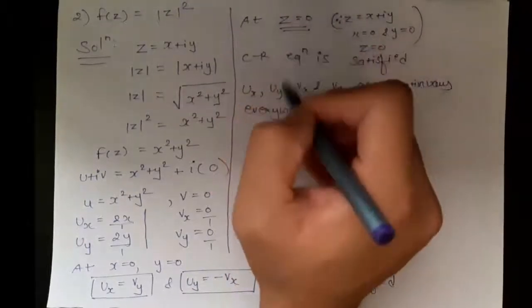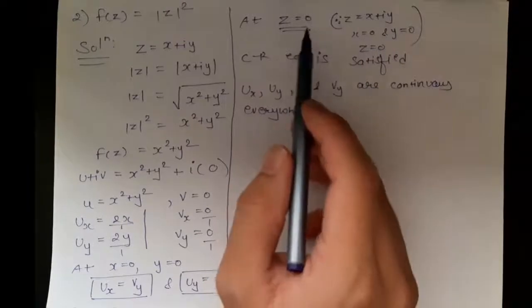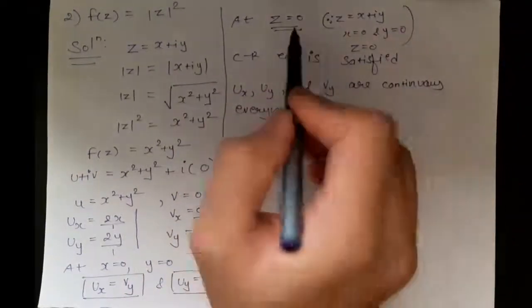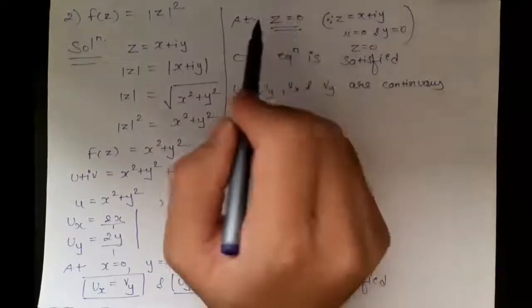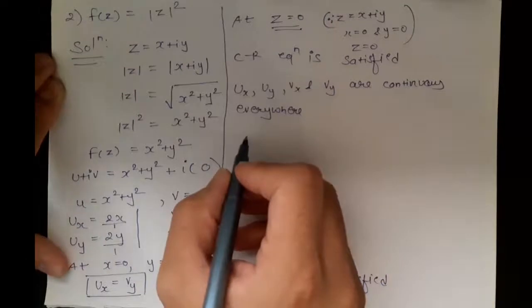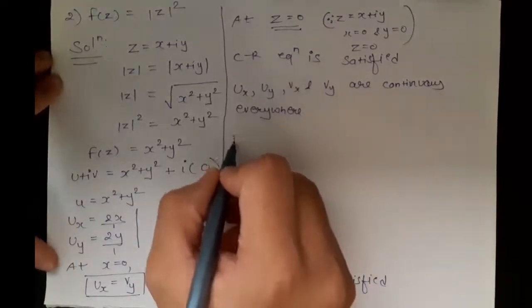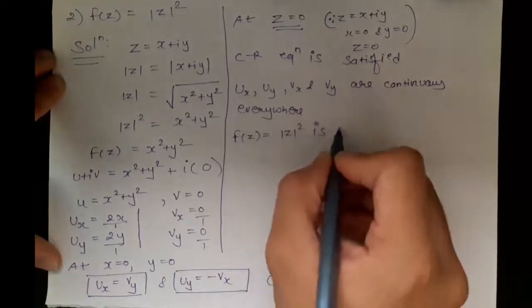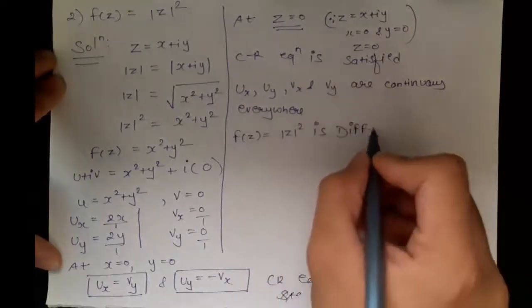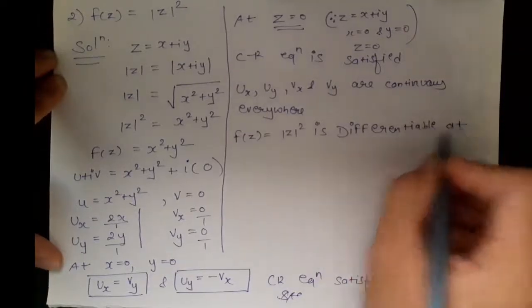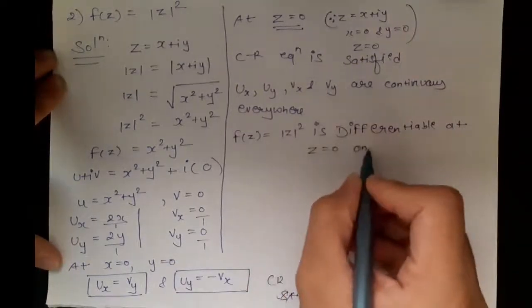So the intersection of these two conditions gives that the function is differentiable at z equals 0 only, because the everywhere set also contains the point z equals 0. So the intersection of these two conditions is the point of differentiability. That means f of z equals mod z the whole square is differentiable at z equals 0 only.